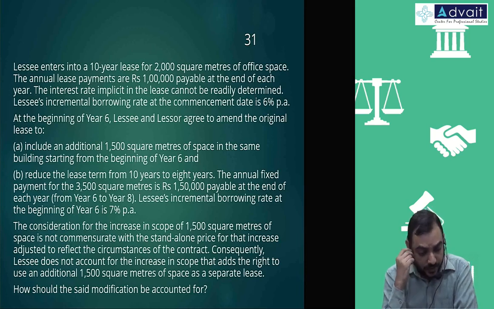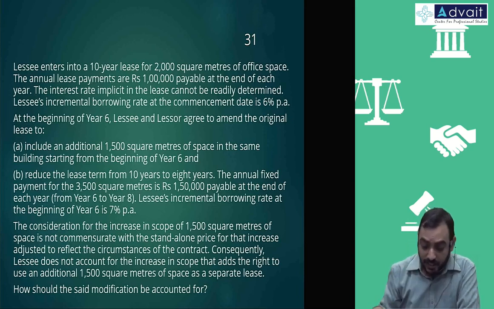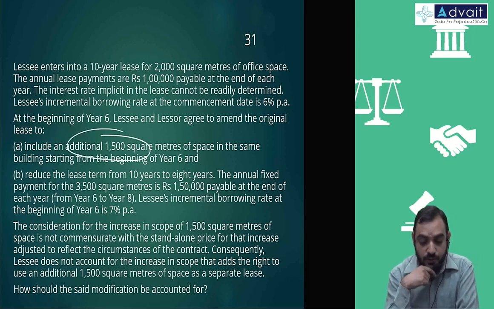At the beginning of year 6, lessee and lessor agree to amend the original lease to include an additional 1,500 square meters of space in the same building from the beginning of year 6 end. Okay, year 6 end. So this is an increase in scope.